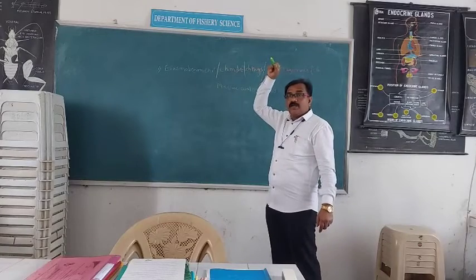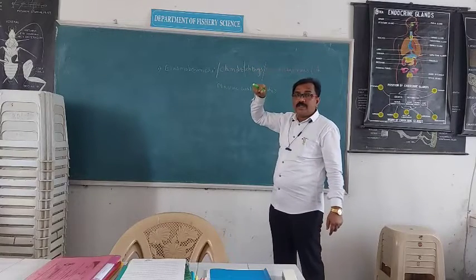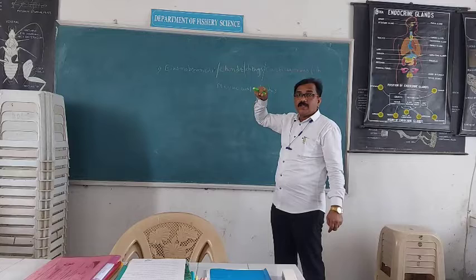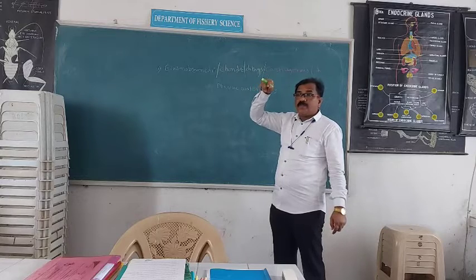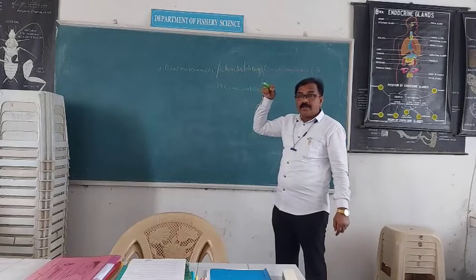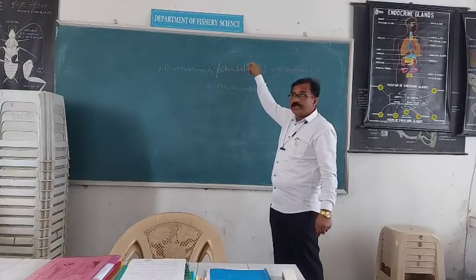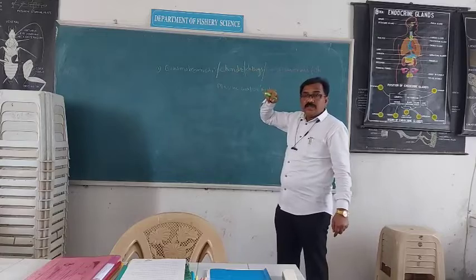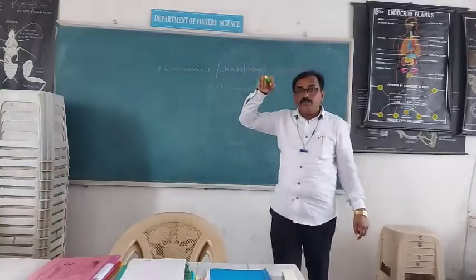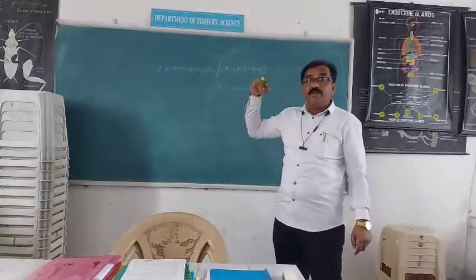Because of the endoskeleton. What is an endoskeleton? Inside the body. The internal framework of a body is called the endoskeleton, on which the animal is fully formed and fully developed.